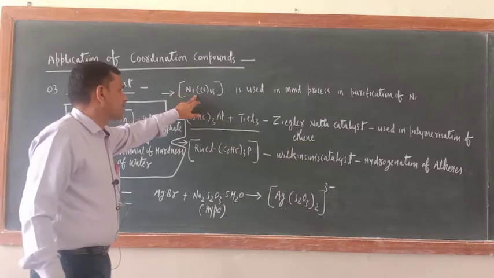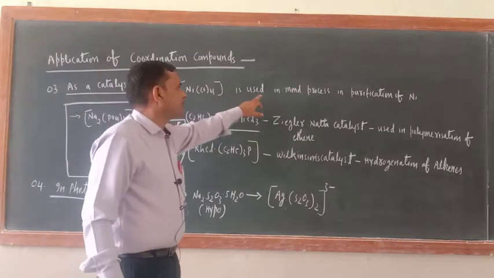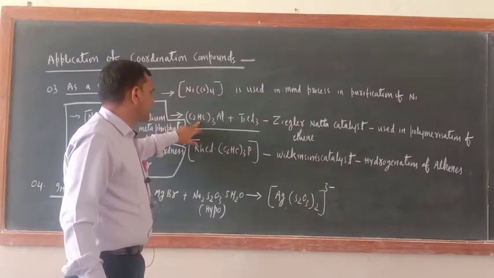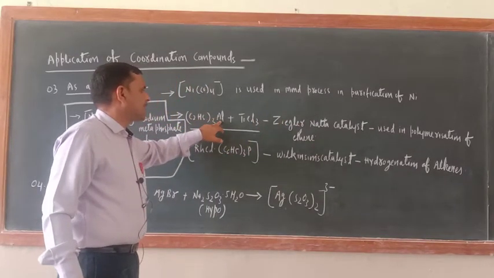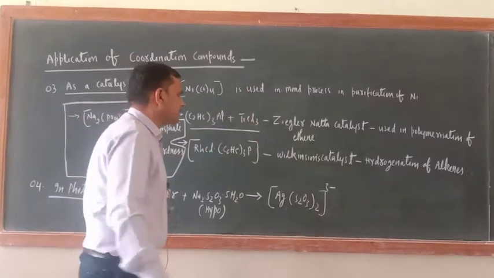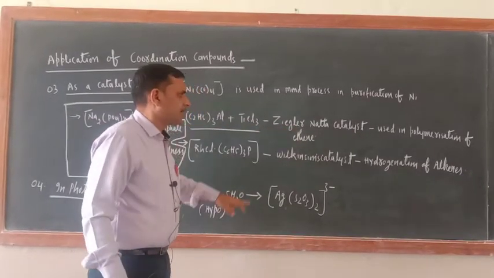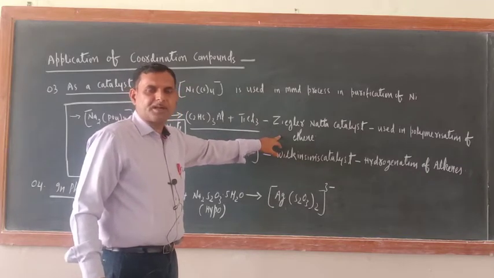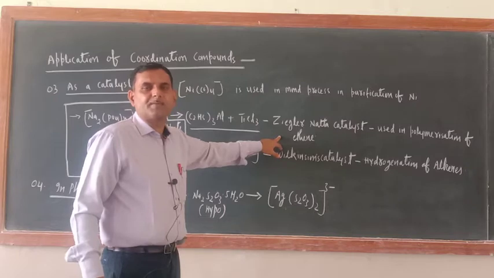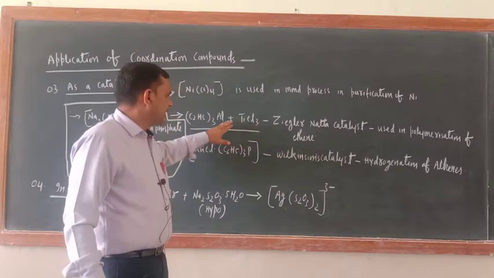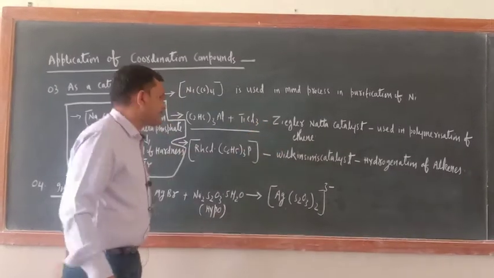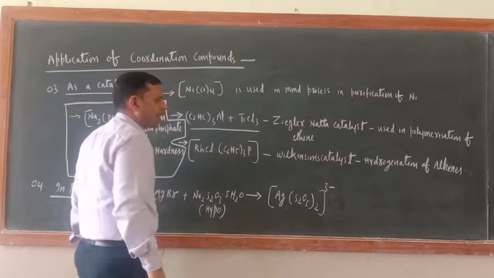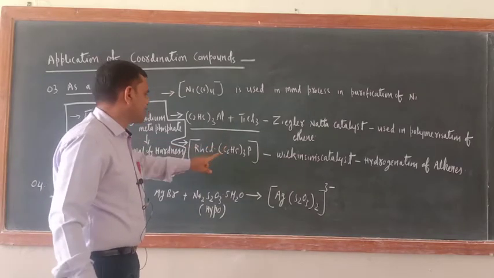Just see, this is tetracarbonyl nickel. It is used in the Mond process for purification of nickel. Next one is (C2H5)3Al plus TiCl3. This is known as Ziegler-Natta catalyst, and this is used in the polymerization of ethene. It is in the polymer chapter. Now that has been removed from the syllabus, but it is there. Ziegler-Natta catalyst is triethyl aluminium plus titanium chloride. This is used in polymerization of ethene.